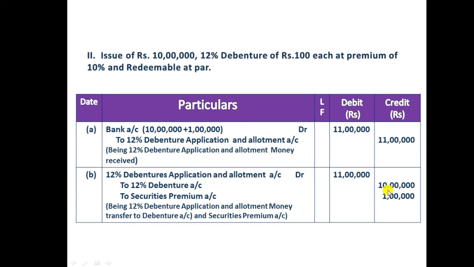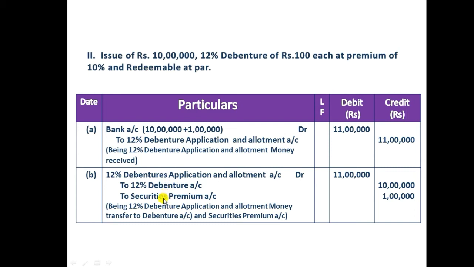The company collected an extra 1 lakh from the debenture holder as a premium. After collecting this premium, the company will transfer it to securities premium account. Here the debenture is credited because a debenture is a loan collected by the company for long term. So it is a liability for the company. The company needs to repay in future. So which is payable in future is a liability. So we need to credit the liability because liability increased. When liability increases, we need to credit it according to modern approach.